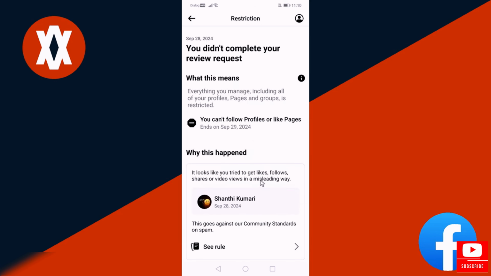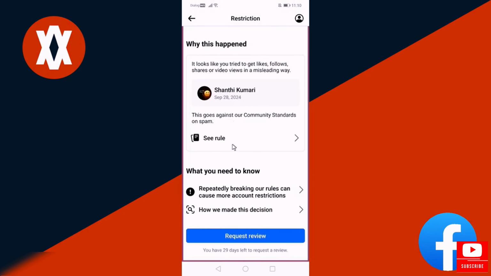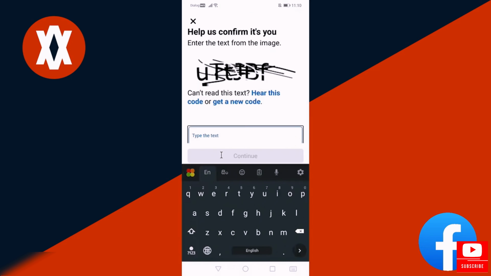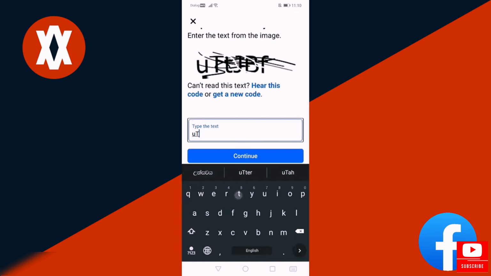First, read the restriction information provided by Facebook to understand why you can't follow profiles or like pages. Next, tap on the request review option. Enter the text from the image captcha, then tap continue.